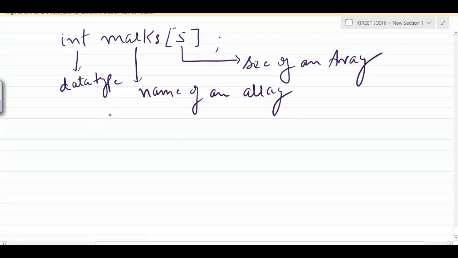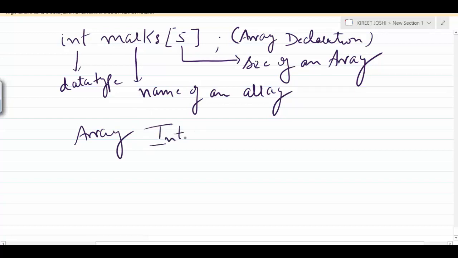So how will we initialize an array? This is array declaration, and now array initialization is the same as that of C. It is a process to assign or store elements in an array.